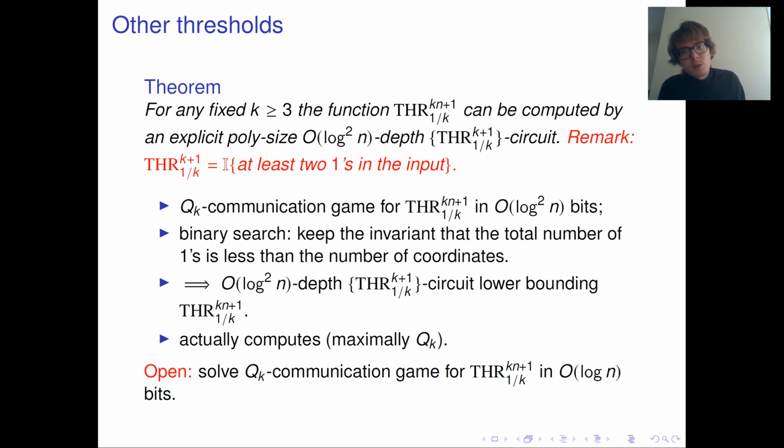Again, this is not quite what we wanted, because we want our circuit actually to compute this function, but this can be obtained for free by a similar argument as for majority. Again, I'm not talking here about the size issues. We should also be careful with explicitness, but this is all doable.